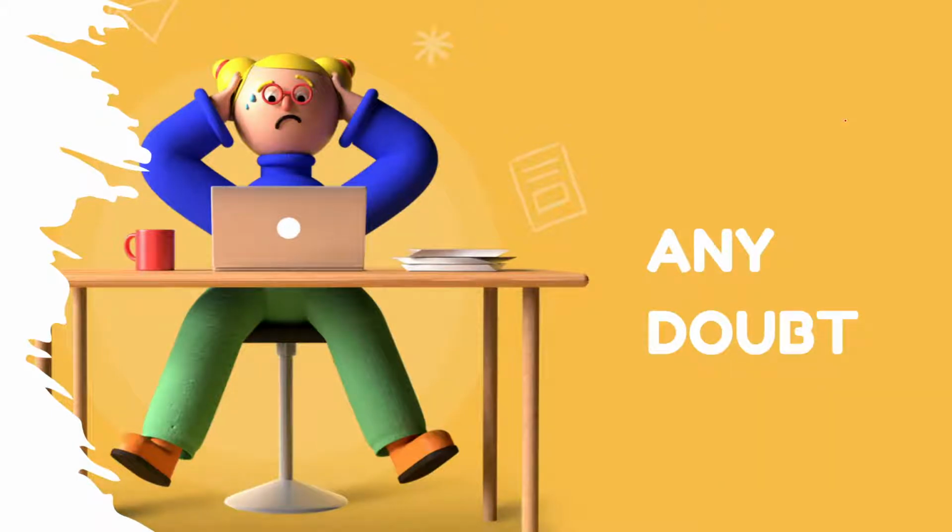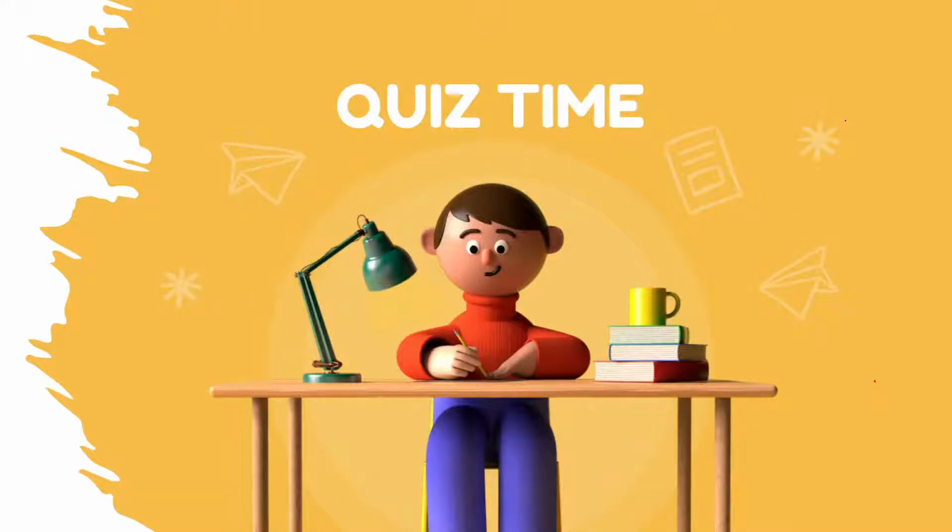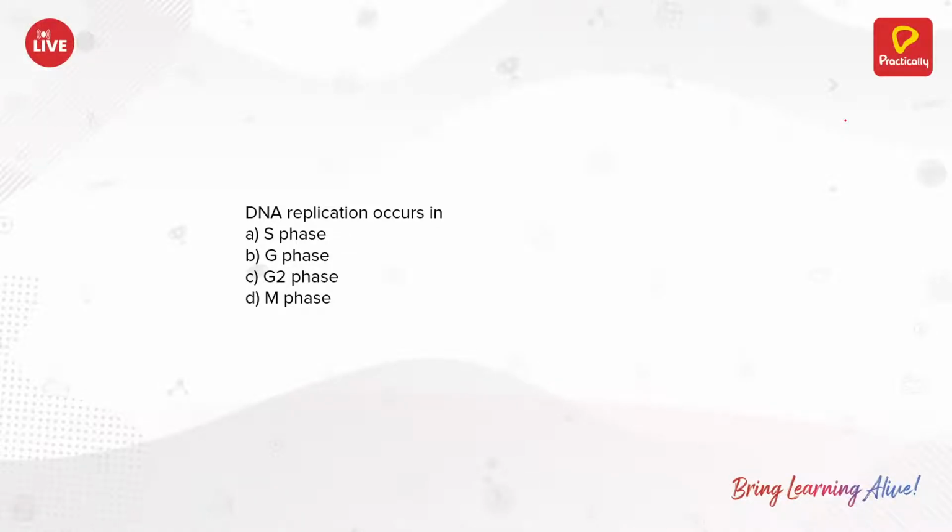If you have any doubts, just put them in the chat box. Now we will see some questions and then we can leave for today. DNA replication occurs in S phase, G1 phase, G2 phase, or M phase? DNA replication happens in the synthesis phase, that is the S phase. So the right answer is S phase.